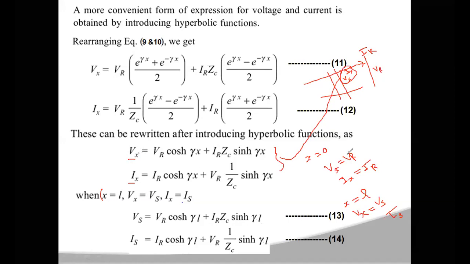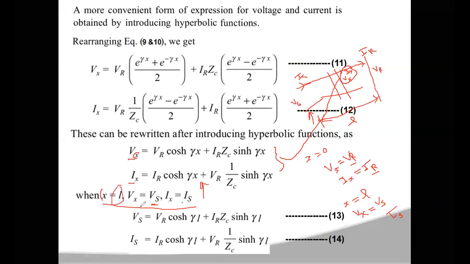Now if x becomes 0, then Vx will become equal to VR and Ix will become equal to IR. When x becomes equal to L, which is the total length of the transmission line, at this point you will be having Vs and Is. So Vx will become Vs and Ix will become Is. Now you substitute these in the above equations. In place of Vx you write the Vs value, and in place of x you write L.